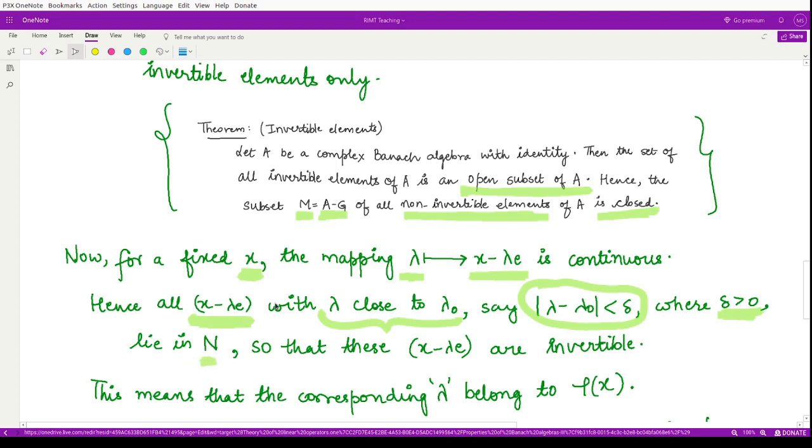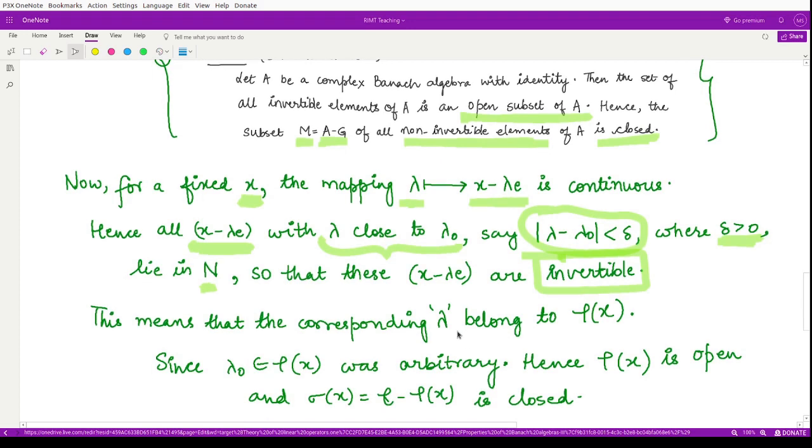So if that is so, we can say that all these elements are invertible. Why? Because the neighborhood consists only of invertible elements. So that means the corresponding lambda belongs to the resolvent set also.